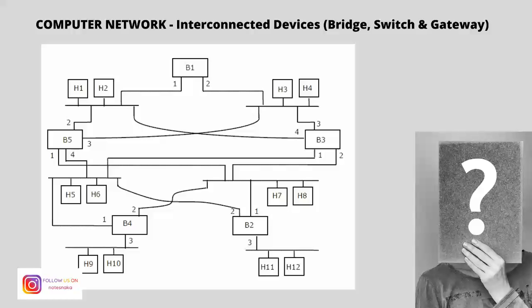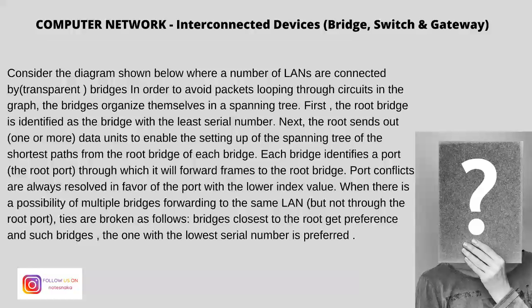by transparent bridges. In order to avoid packets looping through the circuits in the graph, the bridges organize themselves in a spanning tree. First, the root bridge is identified as the bridge with the least serial number. Next, the root sends out one or more data units to enable the setting up of the spanning tree of the shortest paths from the root bridge to each bridge. Each bridge identifies a port, the root port, through which it will forward frames to the root bridge. Port conflicts are always resolved in favor of the port with the lower index value.